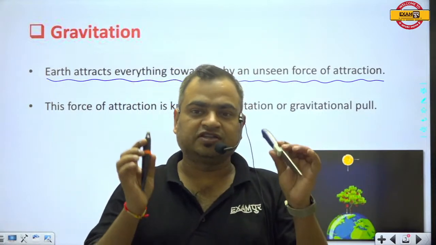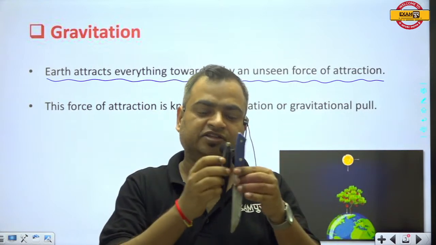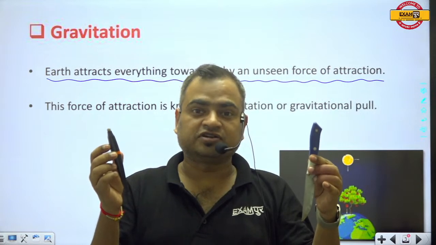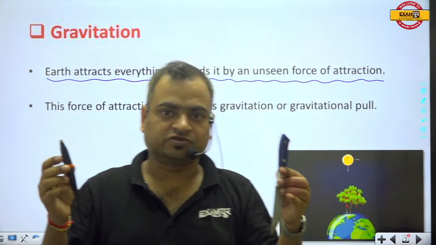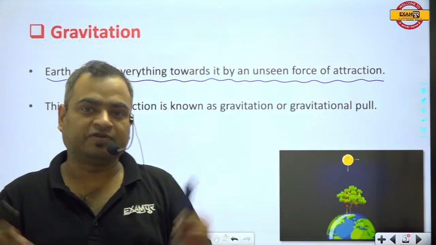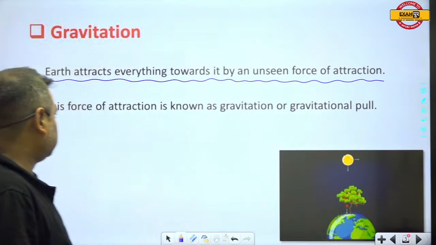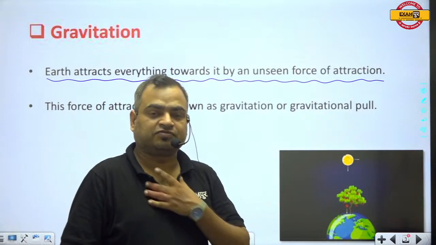Suppose there are two things, a knife and a pen. These two things are also attracting each other by some invisible force. This kind of force is known as the gravitational force.